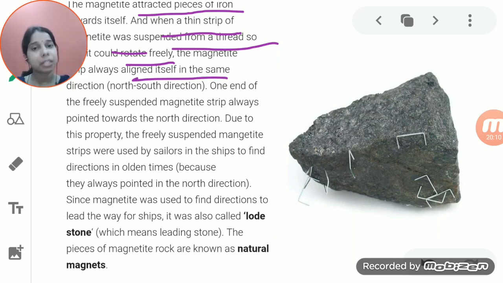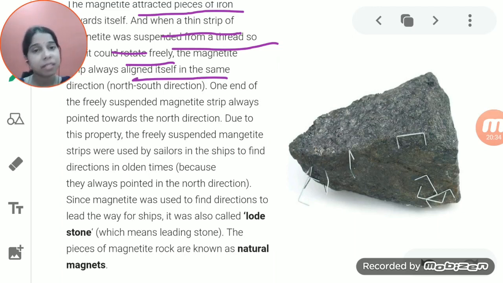Okay, if it is suspended freely and you leave it like that, what will happen? When you suspend it from a thread and its end can rotate freely, every time the suspended magnetite will align itself in the same direction, that is north and south.